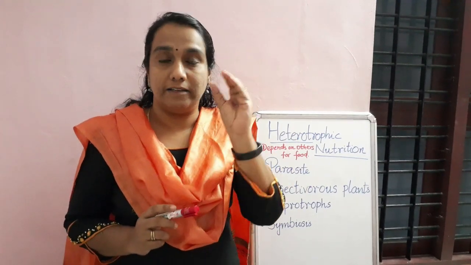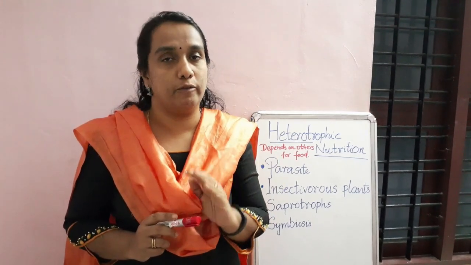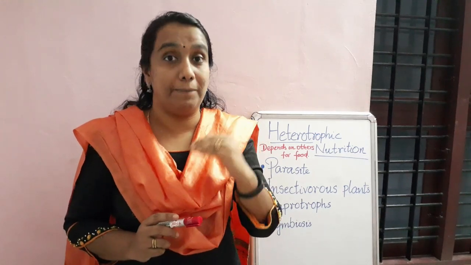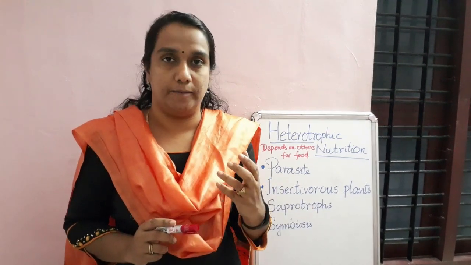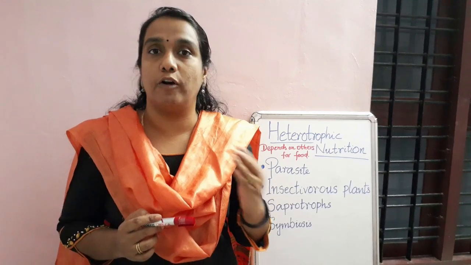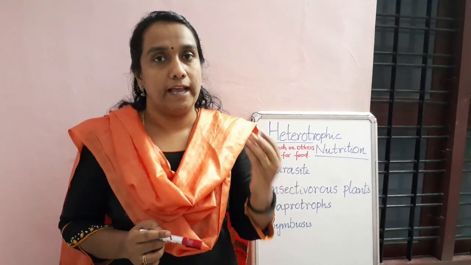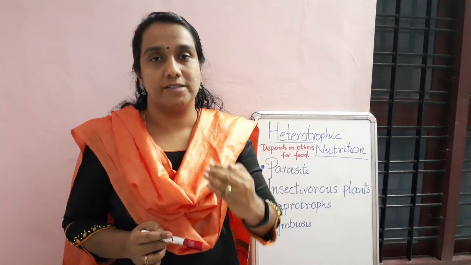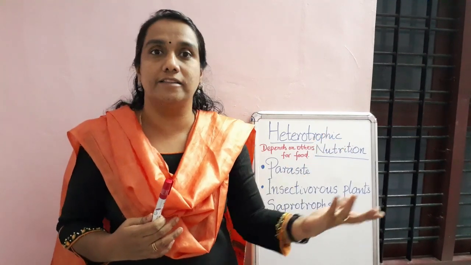So the main content is chlorophyll, and only green plants can prepare their own food. So what will happen to the plants which do not have chlorophyll? They cannot synthesize their food. So they have to depend on others for their food. That type of nutrition is known as the heterotrophic mode of nutrition. So today in this class we will discuss the heterotrophic mode of nutrition. Heterotrophic nutrition means the organisms depend on others for food.